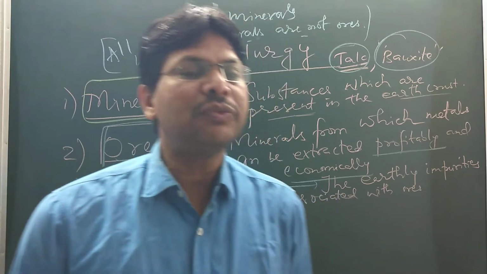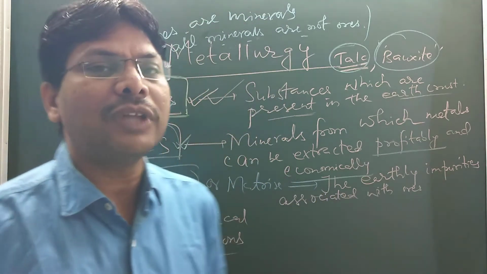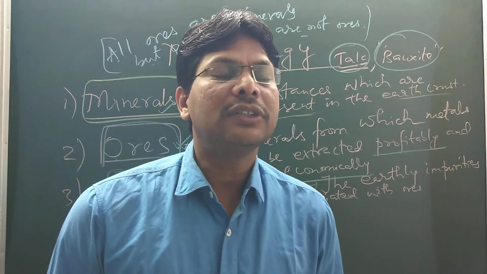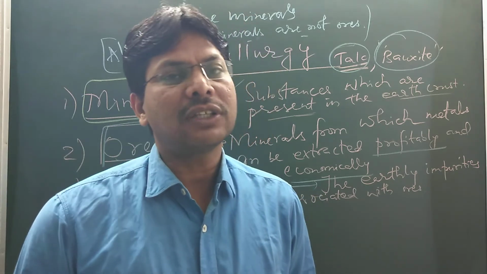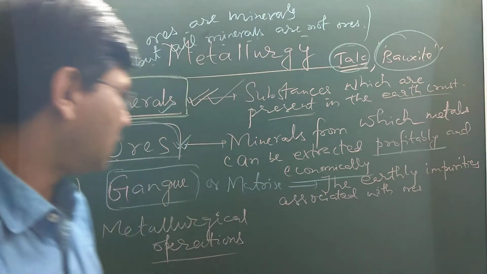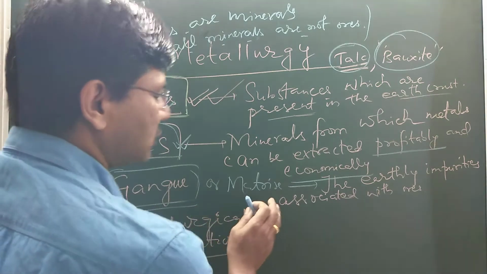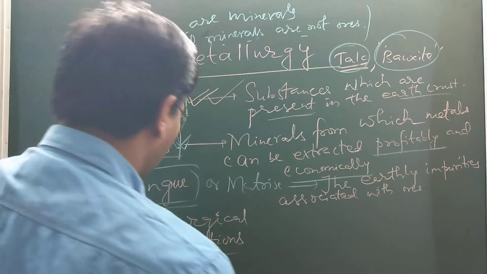The process which we use to remove the gangue is called concentration. It is called concentration, benefaction or dressing. The process of removing the impurity from an ore is called concentration.